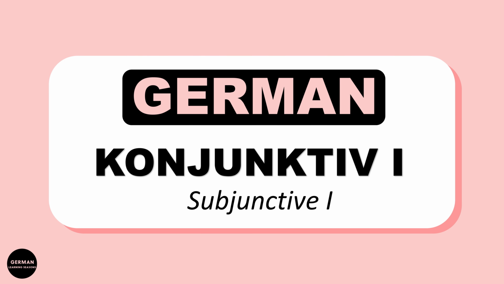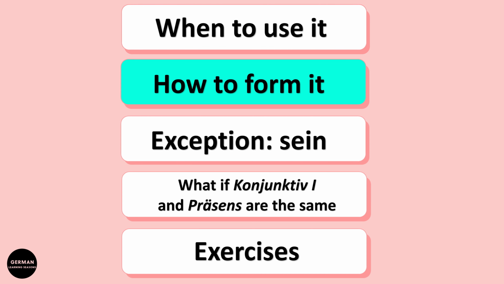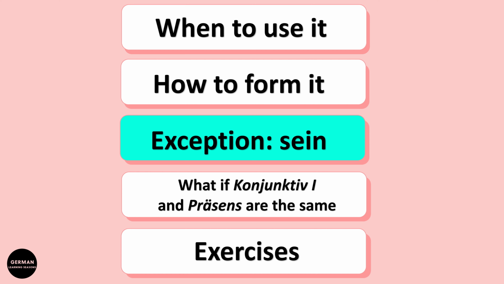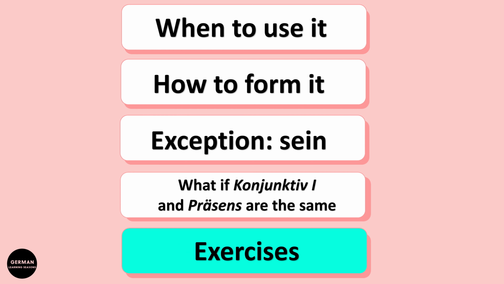In today's video we are going to learn about the Konjunktiv 1. This video is split into 5 parts. In the first part we are going to learn when to use it. Then we will also learn how to form it. Later on we are going to learn about the exception sein. Then we will also learn what to do if the Konjunktiv 1 form is the same as the presens. And at the end we also have an exercise. Let's start with the first part.